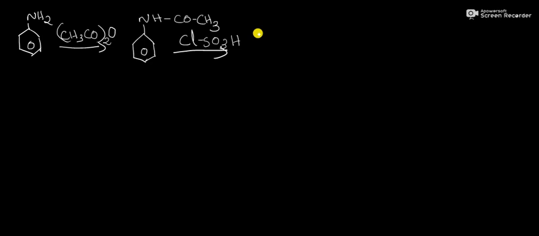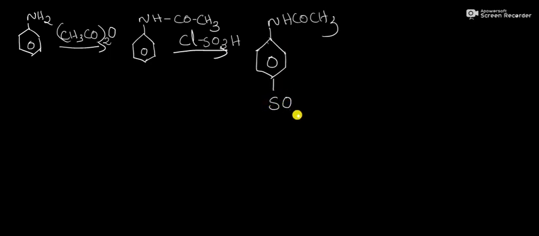That is our chlorosulfonic acid. Then that is a substitution reaction, an electrophilic substitution reaction. We get para substituted acetanilide. That is N-acetyl sulfanilyl chloride. The structure of the product is NHCOCH3 and substitution will be at the para position, SO2Cl.